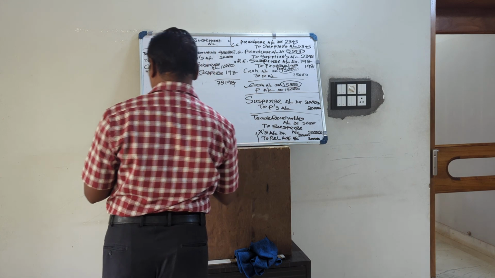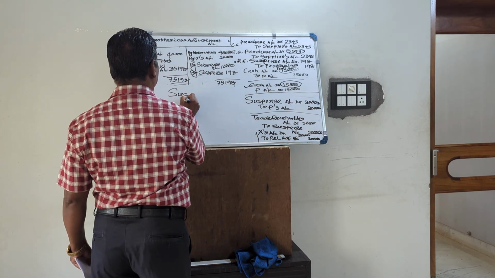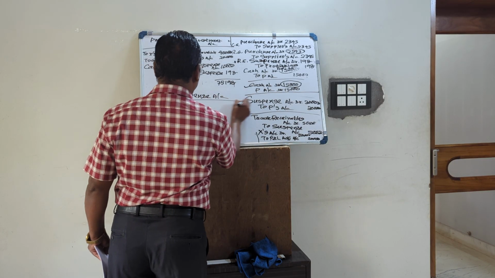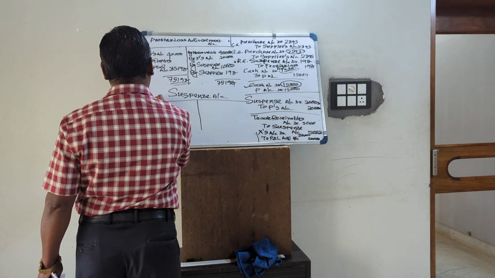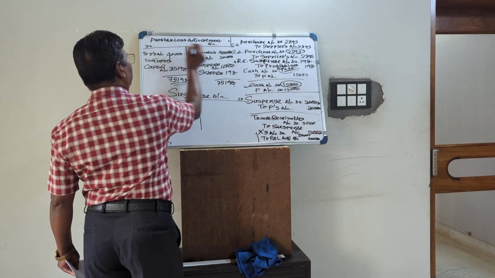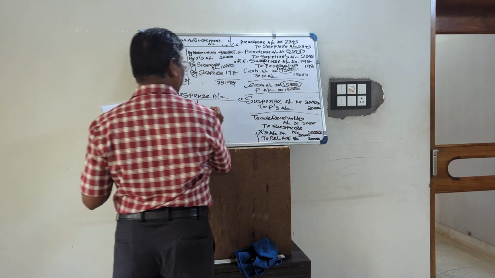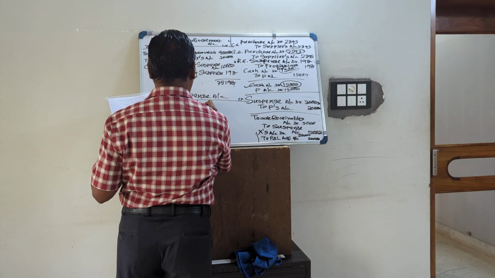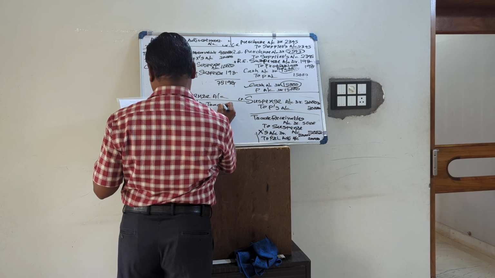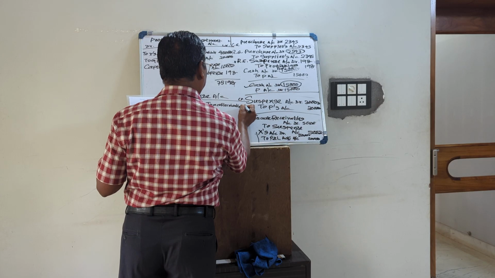Gupta's capital credited means it was less in the previous year. So we will prepare one suspense account. The suspense account should be closed, because whatever error is detected in the next year, there will be nothing like suspense account. So suspense account will be closed. What is the journal entry first? So suspense by trade receivable, because the error was trade receivable to suspense. So write by trade receivables, that is 5,000.